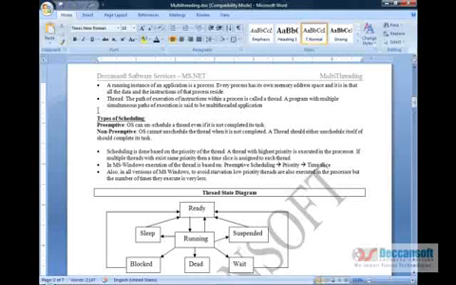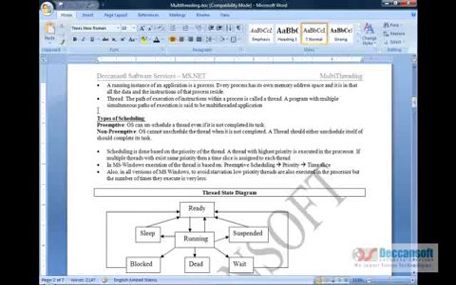That means in the Windows operating system there is never a state of starvation for a thread, and it would always get a chance, maybe a lesser number of times, but it does get a chance to execute in the processor. And I'll show you this with a proper example.